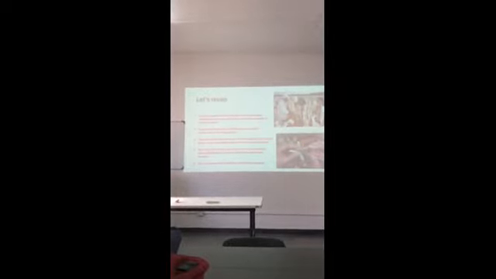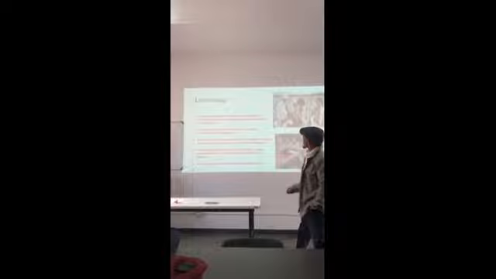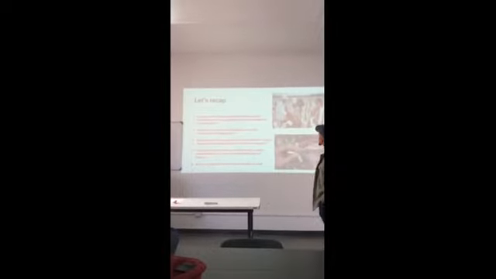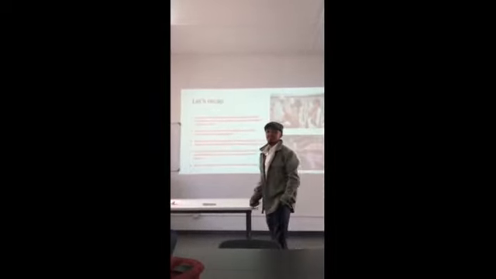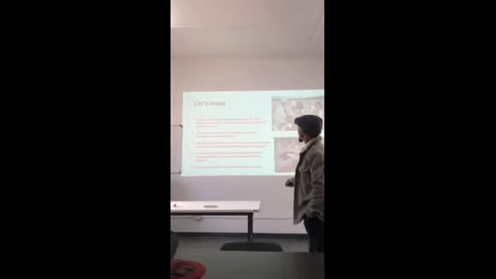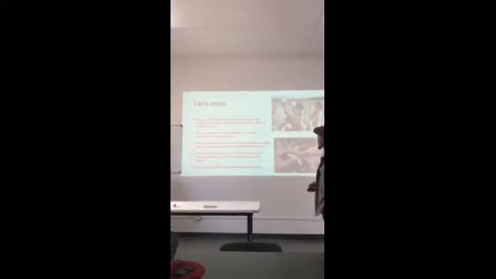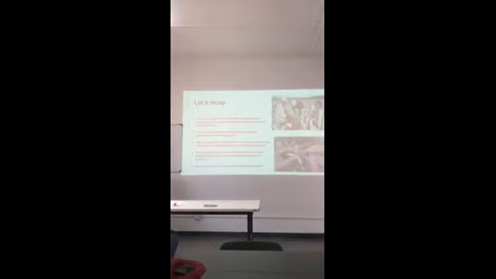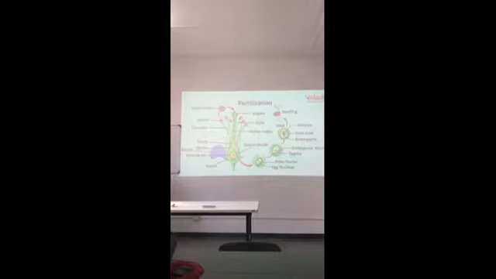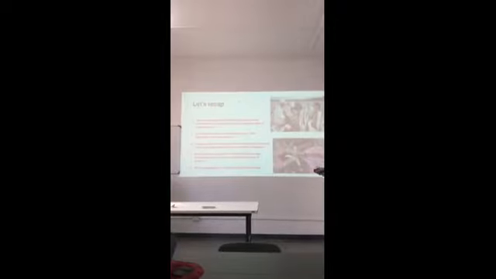Okay. How does the process of fertilization occur after pollination?